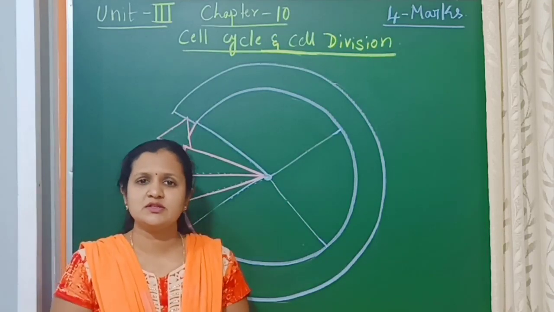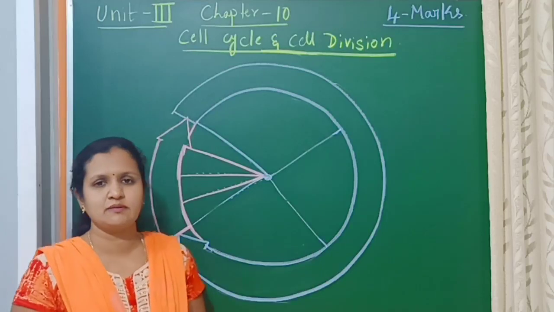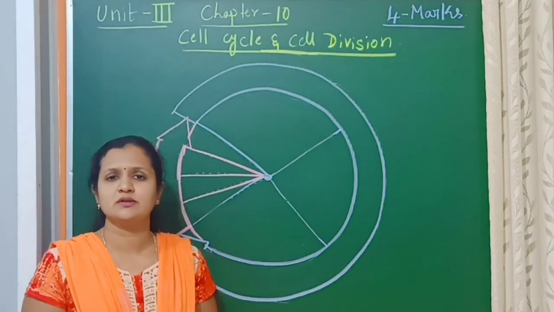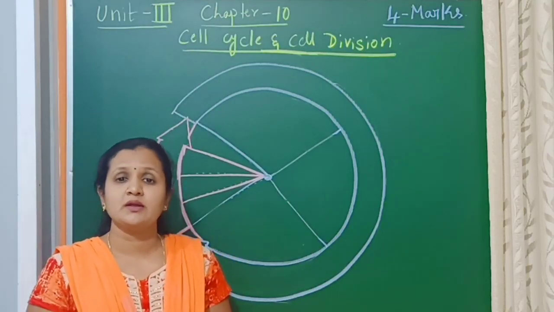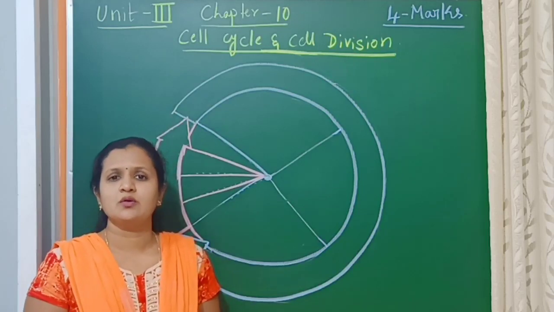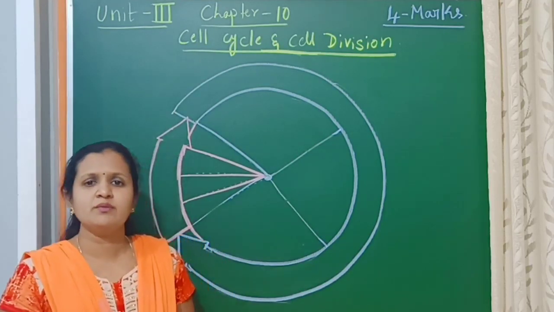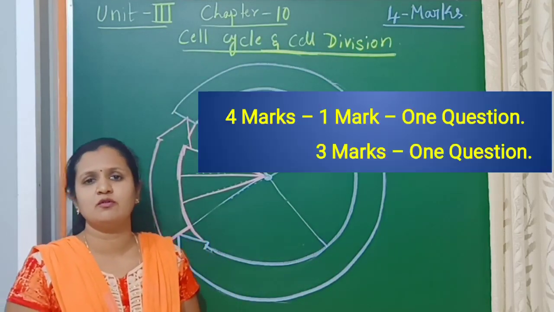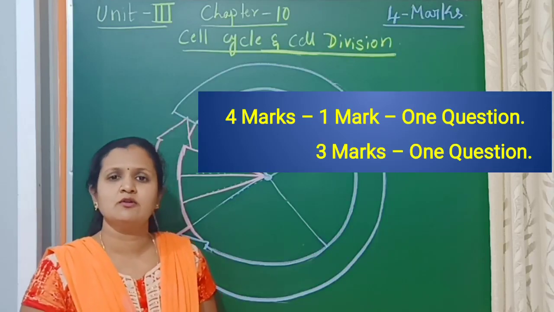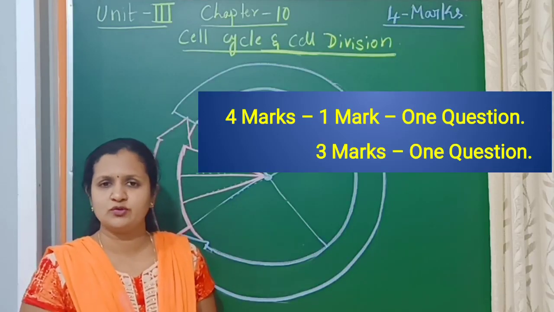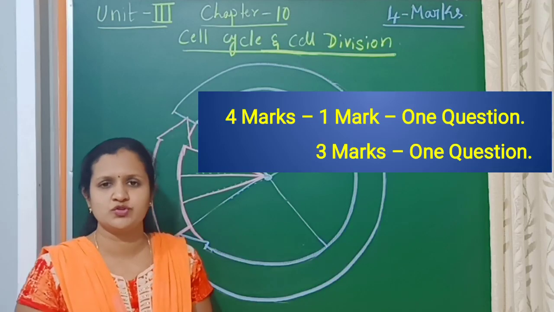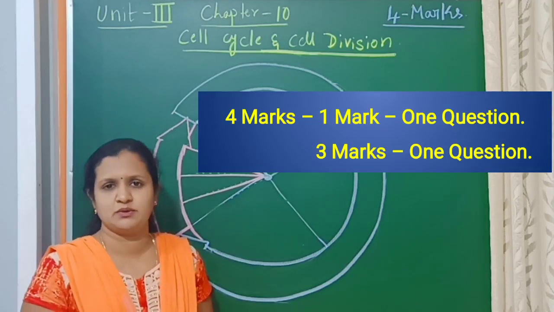So today in the chapter Cell Cycle and Cell Division, which comes under Unit 3, Chapter 10, we will know how the cell is going to prepare itself in order to produce the daughter cells. From this chapter, you will be getting 4 marks in total: one 1-mark question and one 3-mark question in your examination.